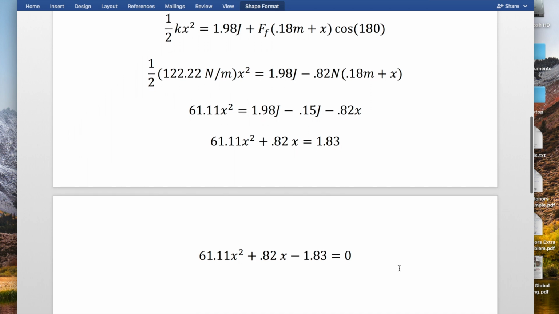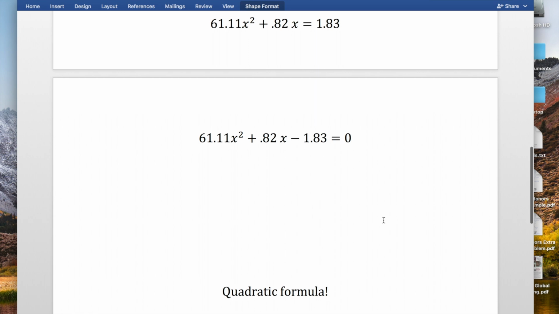One last little move to get everything as clean as it can be. I need to solve this for x. How do I solve this for x? It's been way too long. Quadratic formula.